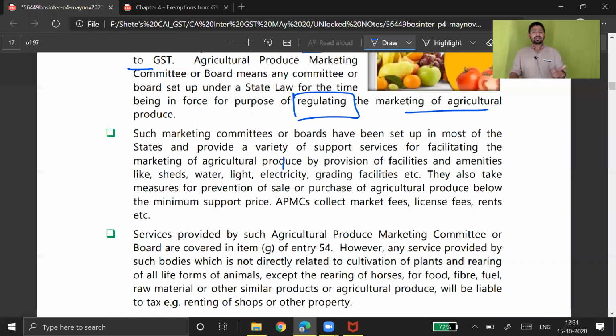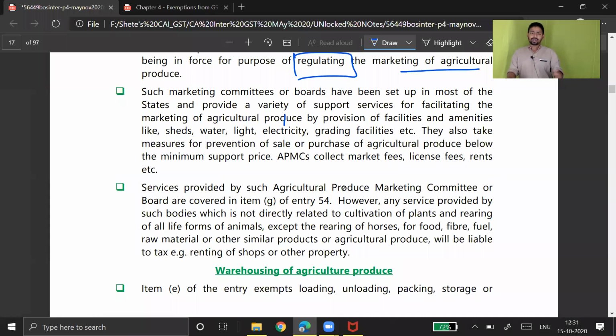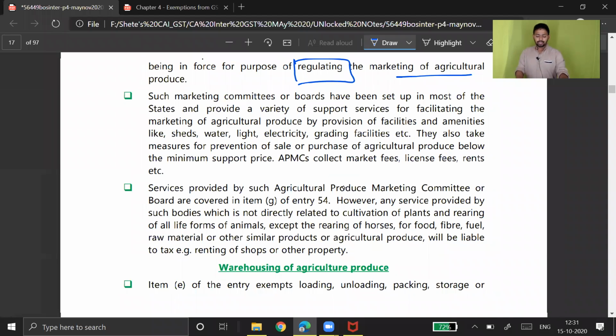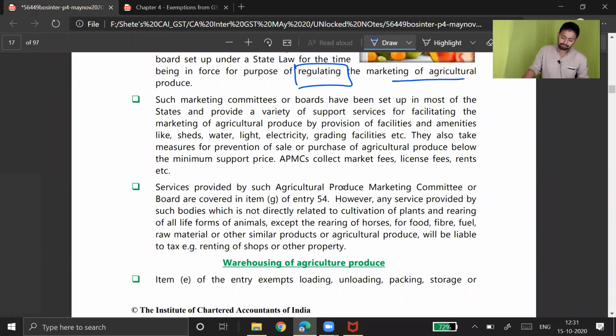And the current government is challenging this, saying you don't have to regulate agriculture products, you open it to the retail market. Farmers should directly enter into the retail market. The debate is already going on, the new farm bill. Such marketing committees or boards have been set up in most of the states and provide a variety of support services for facilitating the marketing of agriculture produce. Look at this.